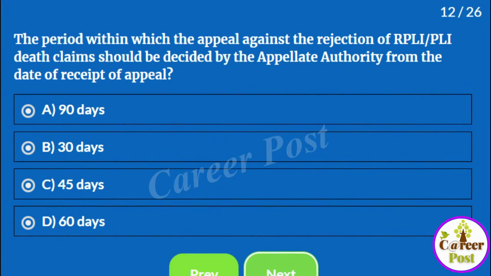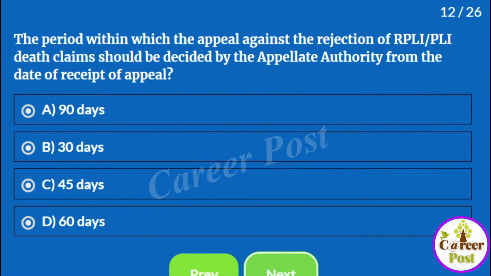Next question. The period within which the appeal against rejection of RPLI PLI death claims should be decided by the appellate authority from the date of receipt of appeal. Whenever there is a death claim, there will be a sanctioning authority, either a postmaster or divisional head or regional head, as the case may be.